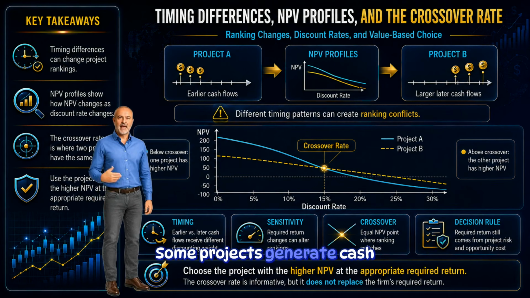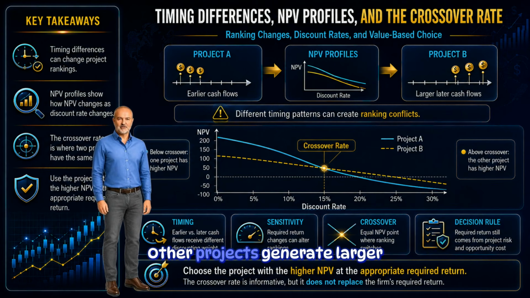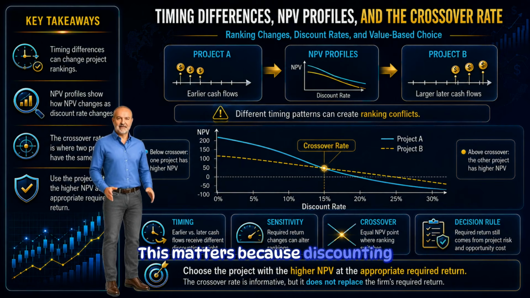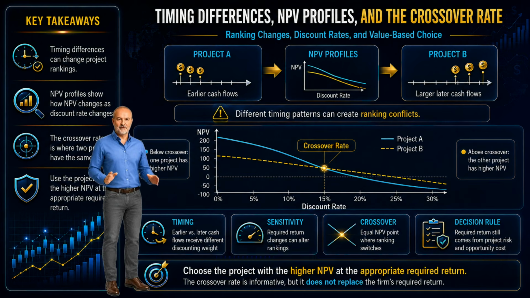Ranking conflicts can also come from timing differences. Some projects generate cash flows earlier. Other projects generate larger cash flows later. This matters because discounting gives less weight to cash flows that arrive further in the future.